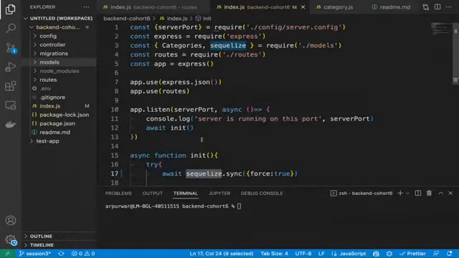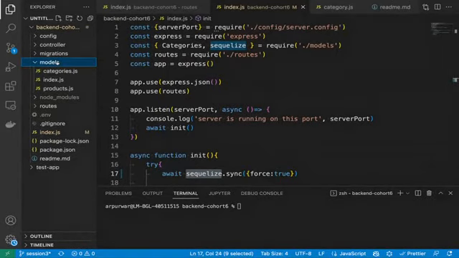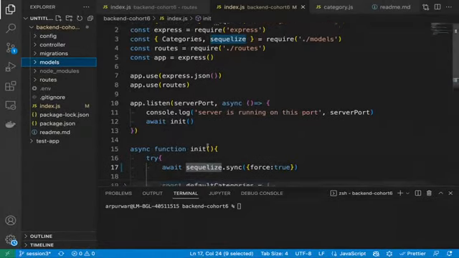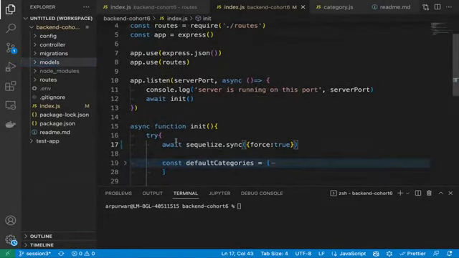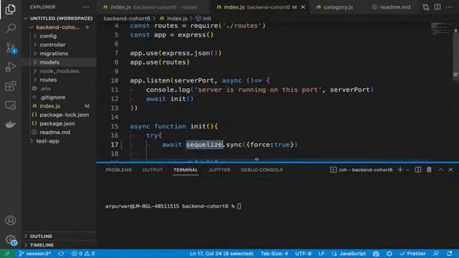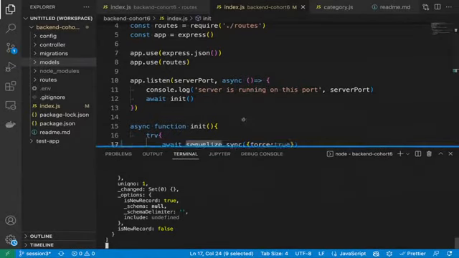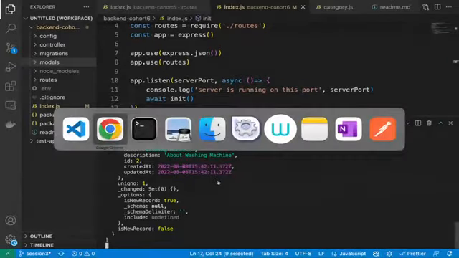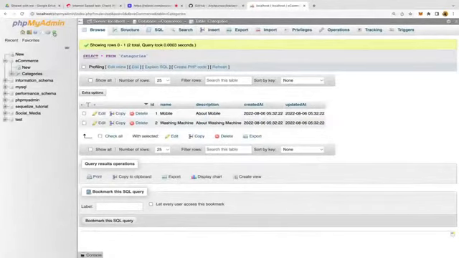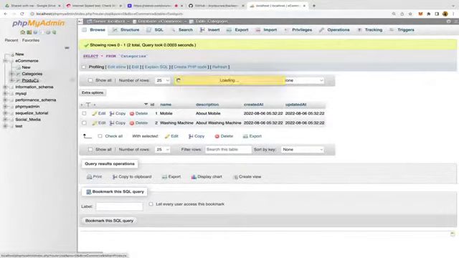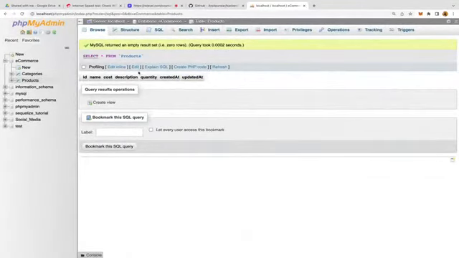You do not need to specifically give in the name here, like do the categories, then do the products, then do the others, because right now we only have 2 models, but in the future there could be more than 15, 16. We cannot write 15 lines. So let's see first whether this is working or not. Okay, so Sequelize will go through the models and sync everything. So let's start our app, node index.js. Correct, and I think the consoles are coming here from the category. You can see now, right, guys? Products is there, an empty table is there, right?